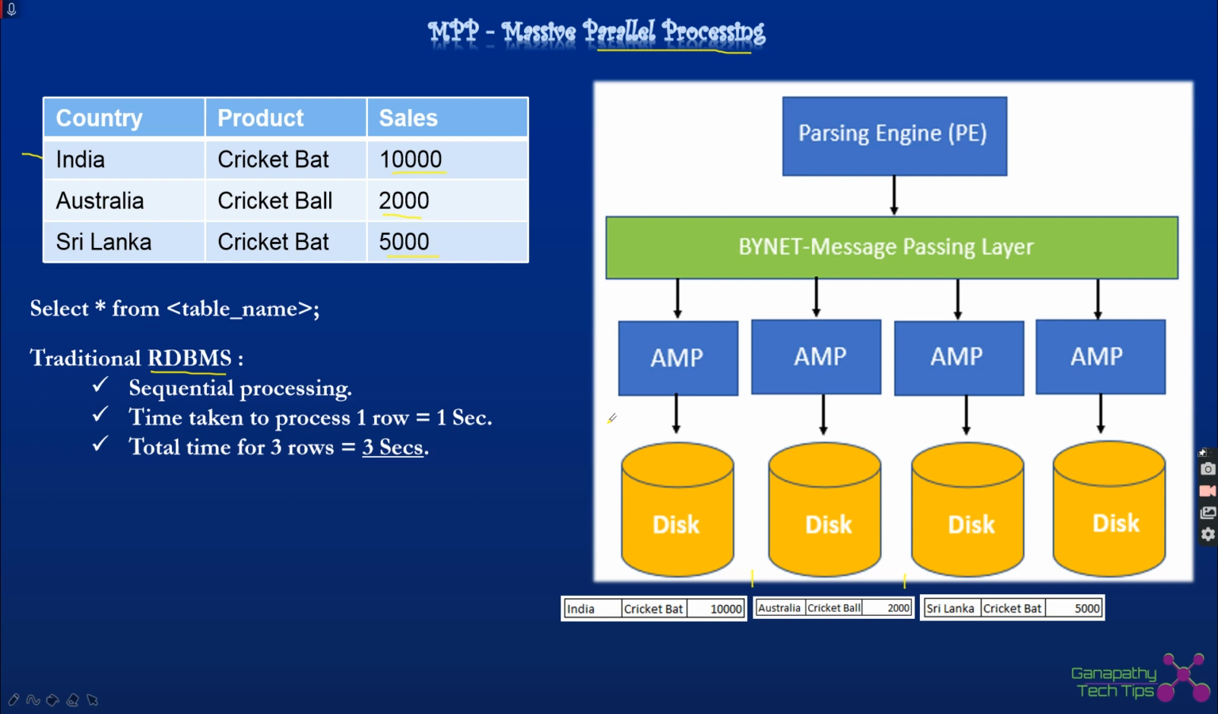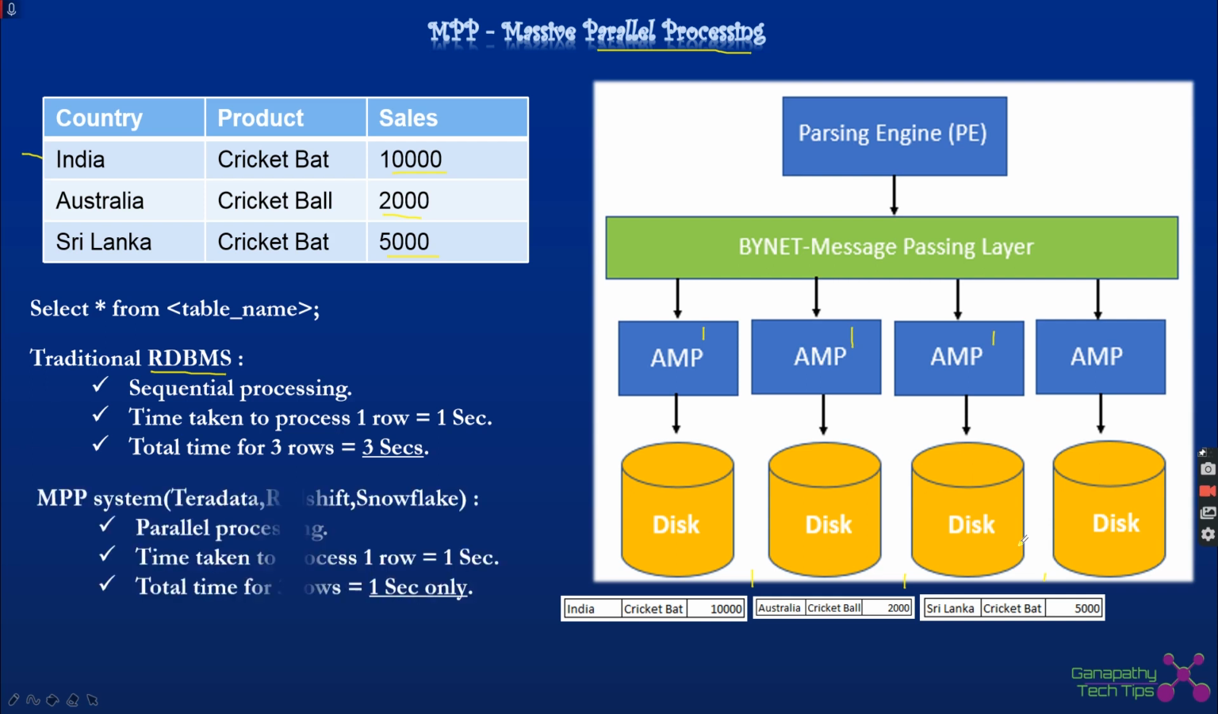Let's take the same example. Here, the three rows are stored on three different disks. This data is not shared across each other, but there is a system in place on top which does the accumulation of the data. If I fire the same query, select star from table name, it takes that request and sends it in parallel to each and every layer. Each layer does the same processing, takes the data from there, and it is sent back.